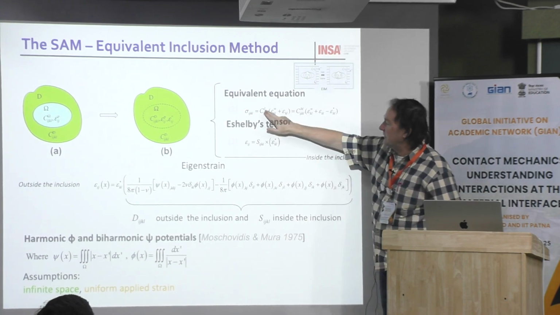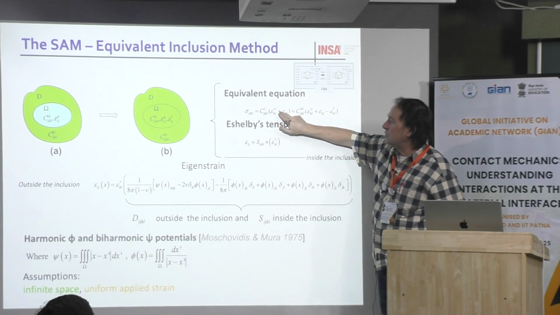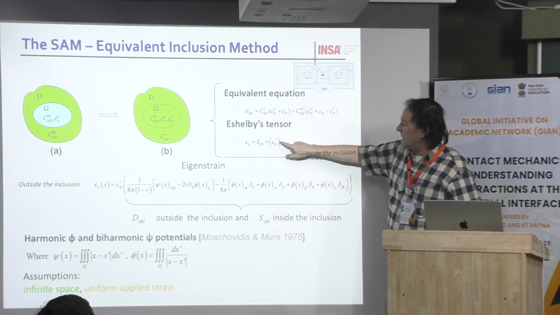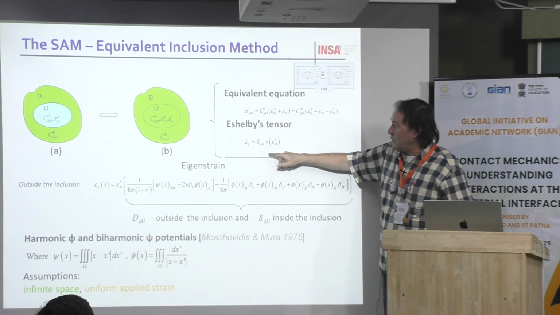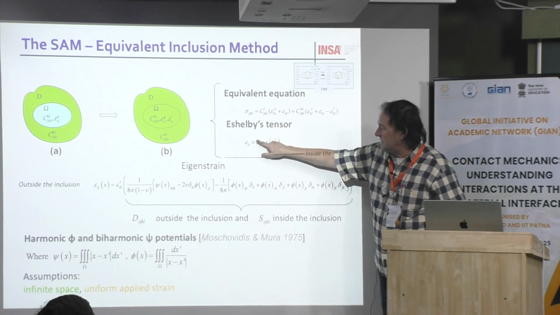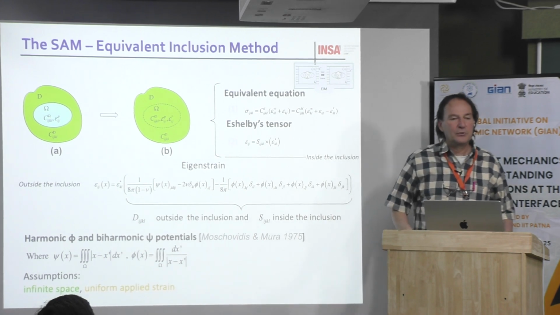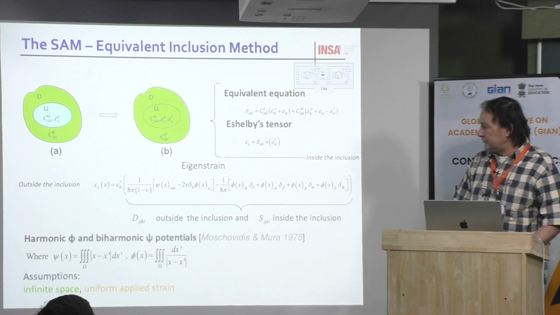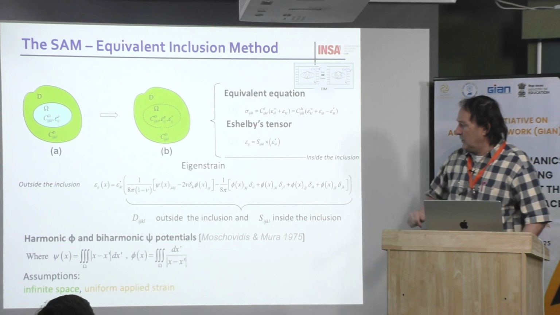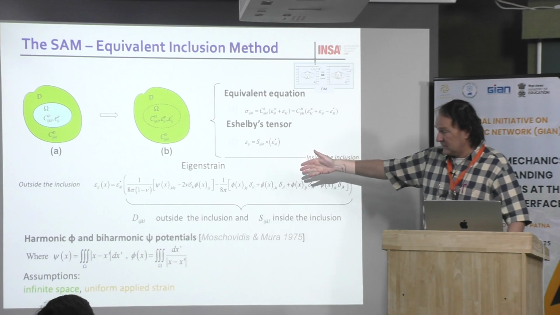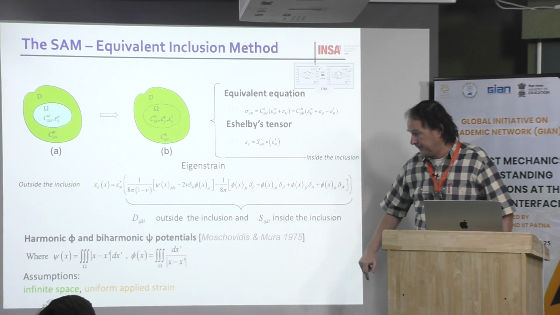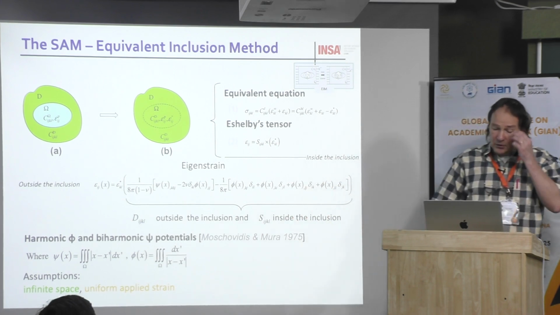Okay. And then this is what happens in the inclusion. This is for the inclusion. This is for the matrix, and both problems are equivalent. And to calculate epsilon star, yes, we use what we call the Eshelby tensor, which is given by this tensor of order 4. Okay, then this is the base of the theory, and then we can calculate the strain within the inclusion and outside the inclusion using two tensors D and S. And also we have to deal with the two potentials.